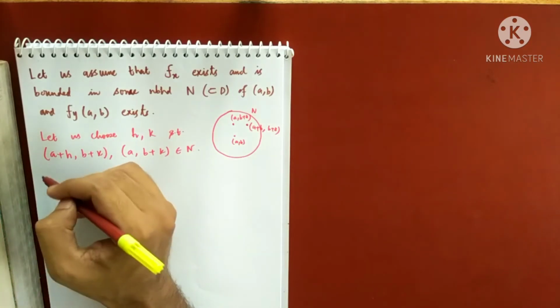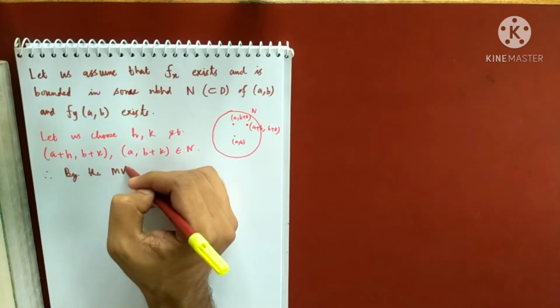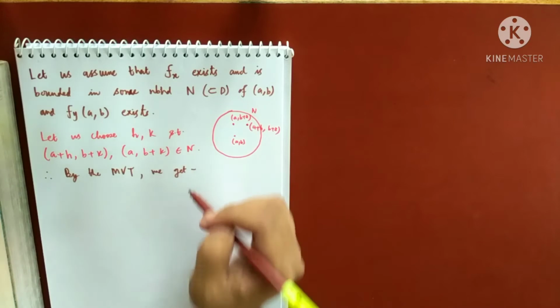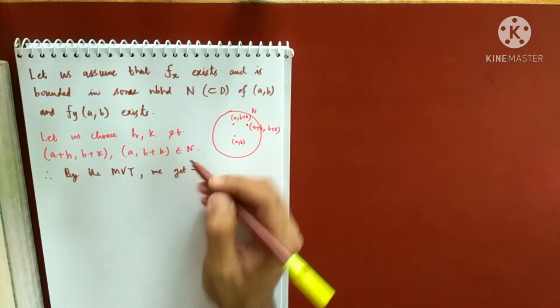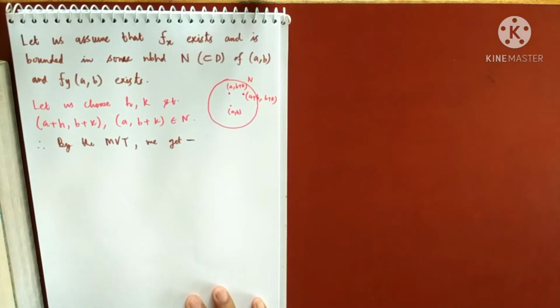So therefore, by the mean value theorem, we get, if this comes in your exams, you have to write the whole mean value theorem here. You just cannot write "by the mean value theorem".